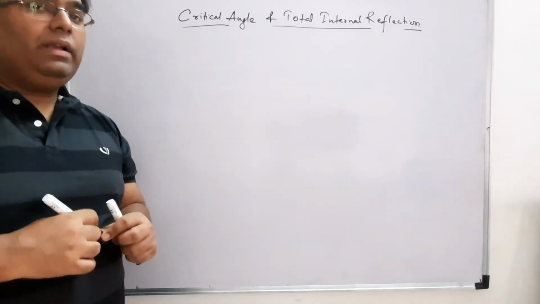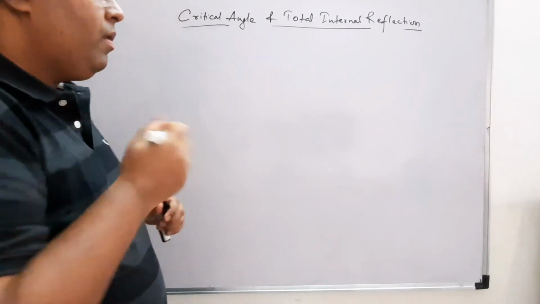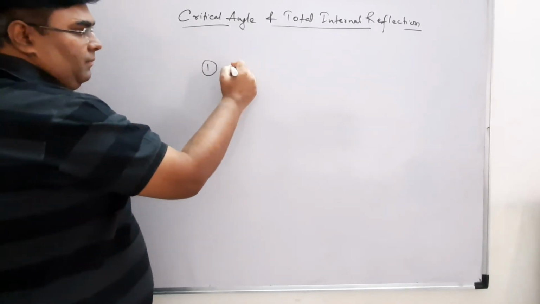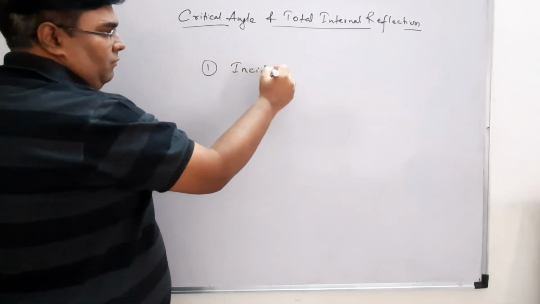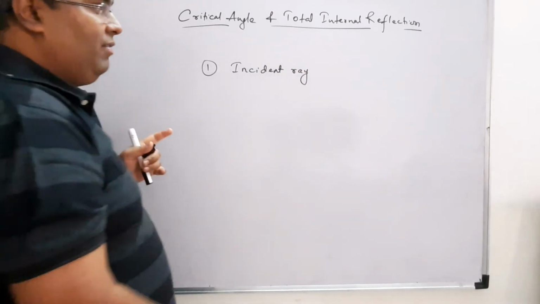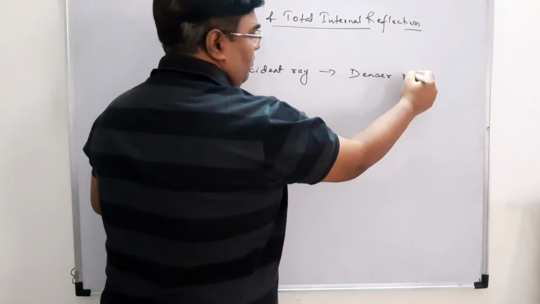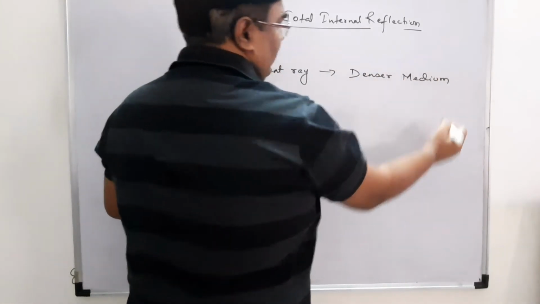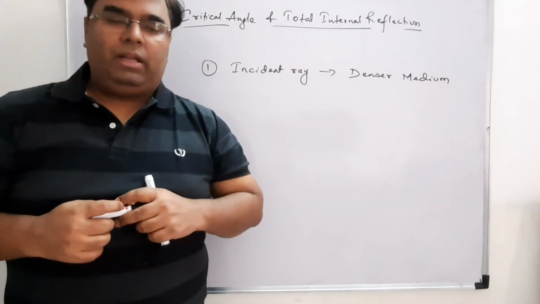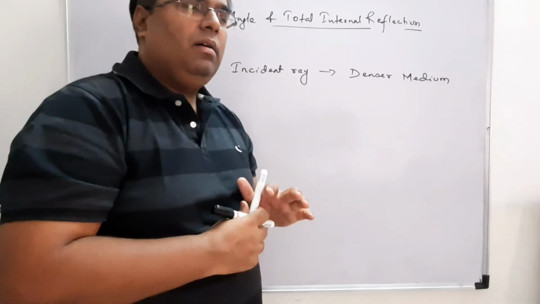So total internal reflection depends on two things. It will happen only when, first, my incident ray is traveling in the denser medium. It will not happen when my incident ray is traveling in the rarer medium; only refraction will happen then.